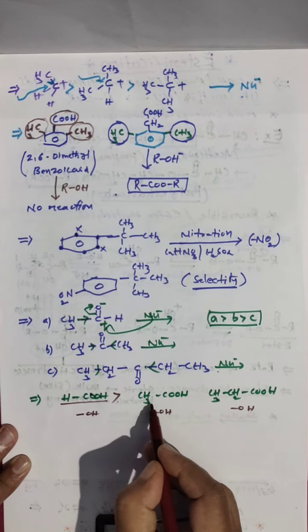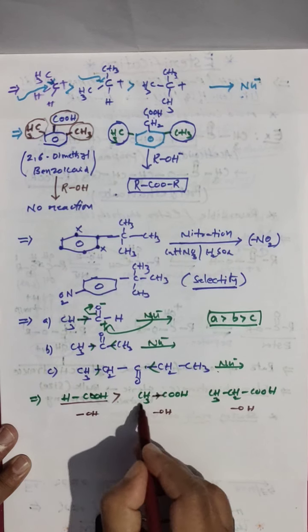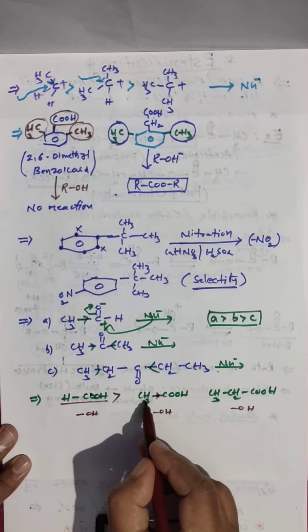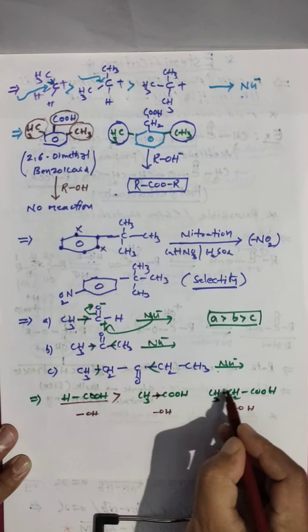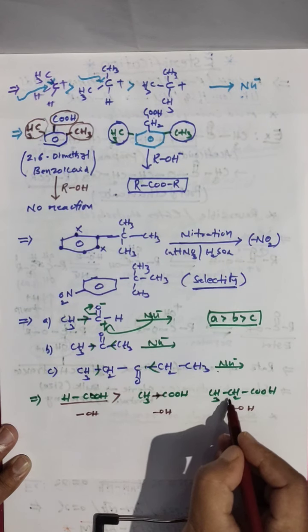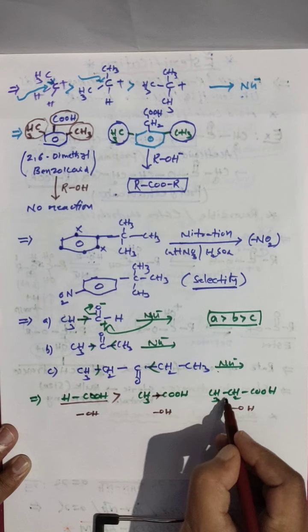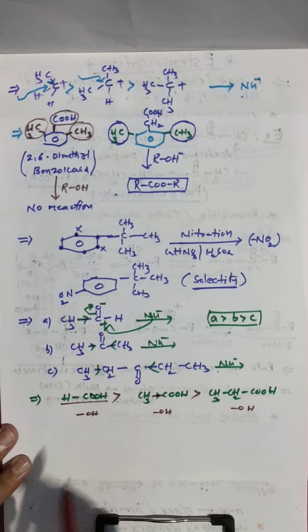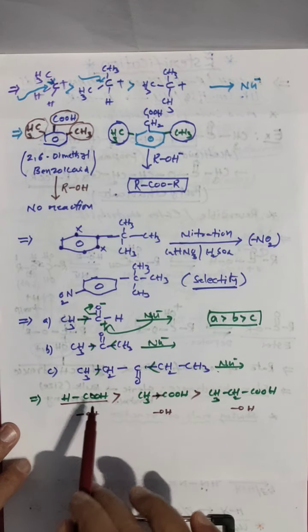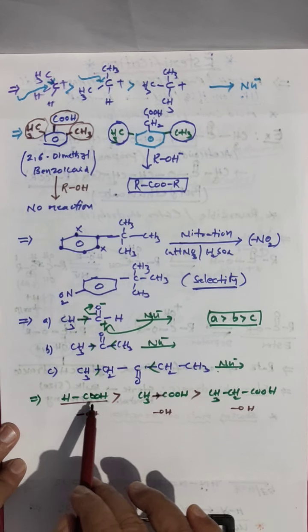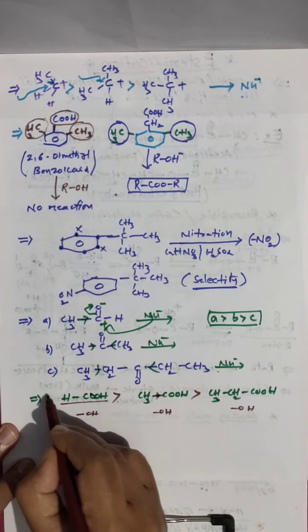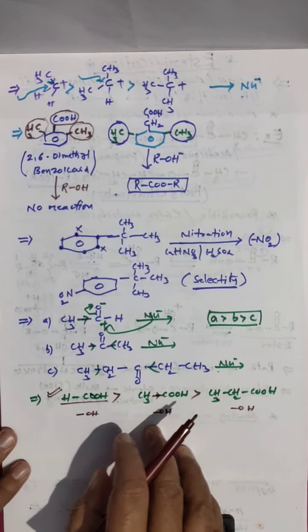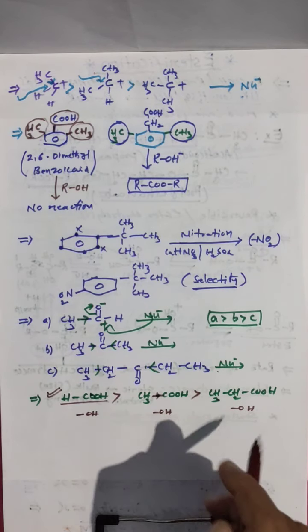Then you go for that. One steric hindering group is there. This is a donating group, so it is slow. And here we have a bigger ethyl group. So methyl, ethyl is there. Ethyl will show more steric hindrance. So the best yielding of ester with carboxylic acid and alcohol is formic acid. This you have to remember. Formic acid very fast forms ester with alcohol.